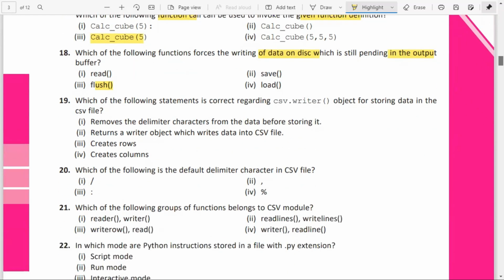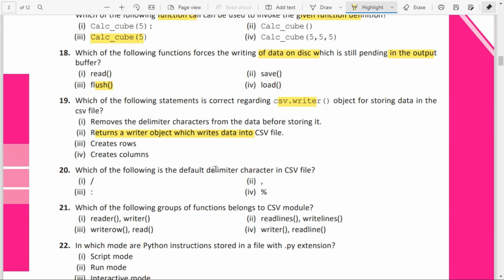Which of the following statements is correct regarding csv.writer? Okay, storing the data in the file. Remove the delimiter character from the data before storing it. Returns a writer object which writes the data into a CSV file. That is, it will be returned. That is correct. Creates the rows, creates the columns. That's not correct. So it returns a writer object which writes the data into a CSV file.